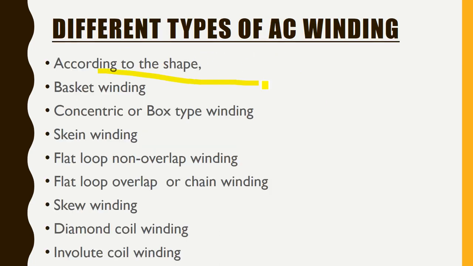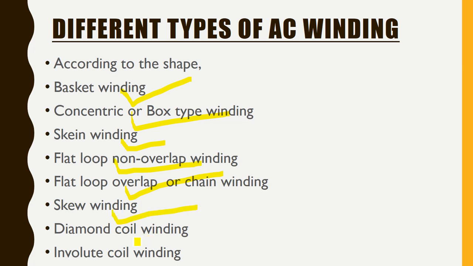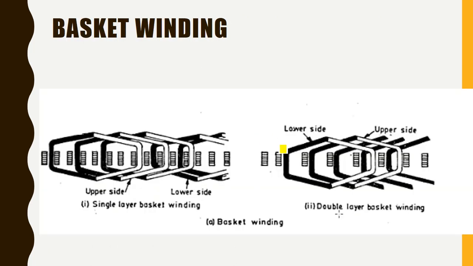Now we will be just seeing the different types of AC windings, namely basket winding, concentric or box type, skein winding, flat loop non-overlap, and flat loop overlap. Otherwise, it is known as chain winding, skew winding, and diamond coil winding, and involute coil winding. Basically, the shapes are different. It is having different constraints depending on the space availability and the temperature to be removed. All these parameters decide which type of winding is being taken.